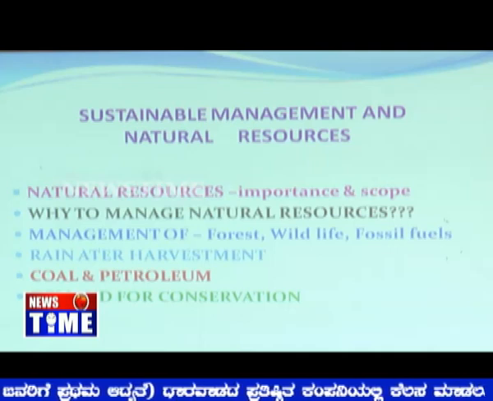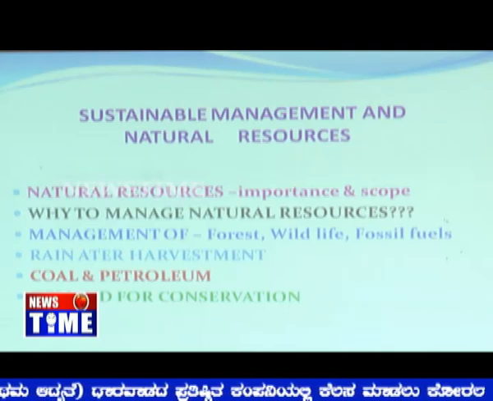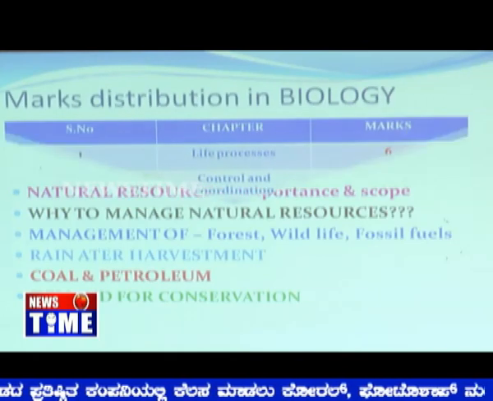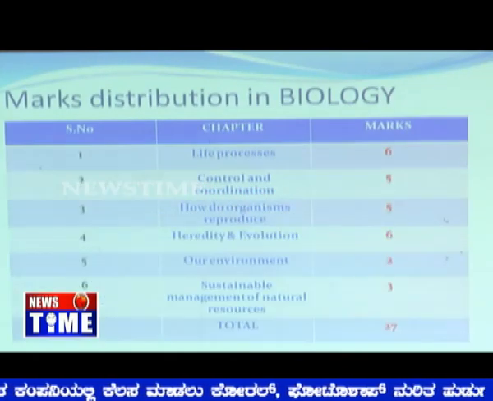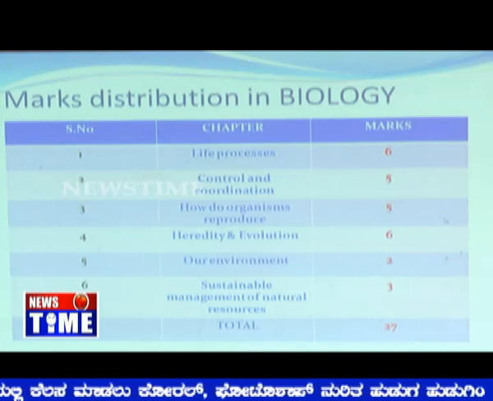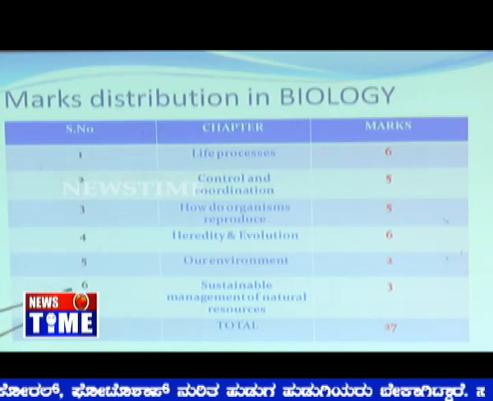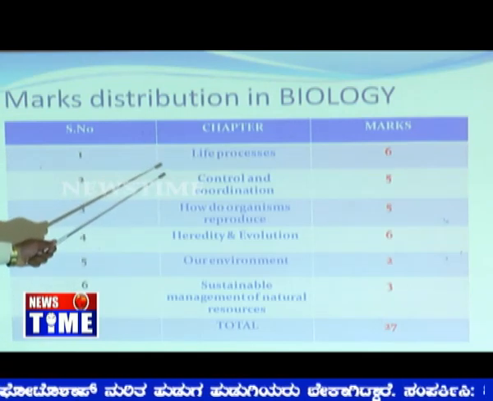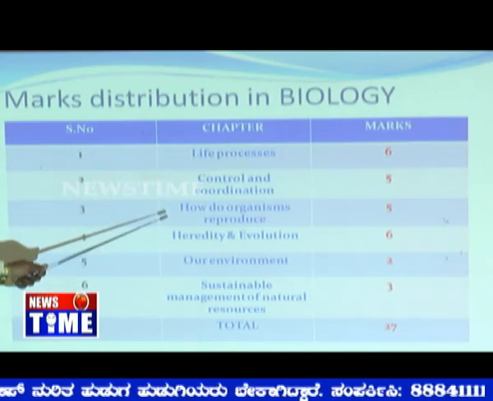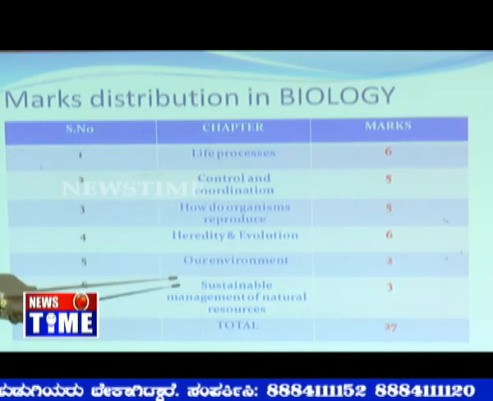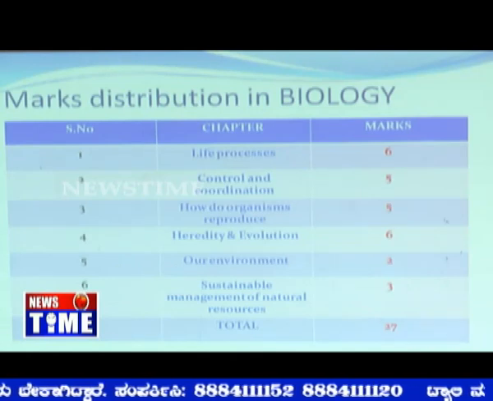We are going to get the marks out of whatever questions they ask in the examinations. The next one is the theme of today's lecture here. There are 6 chapters: life processes, control and coordination, how do organisms reproduce, heredity and evolution, our environment, sustainable management of natural resources.